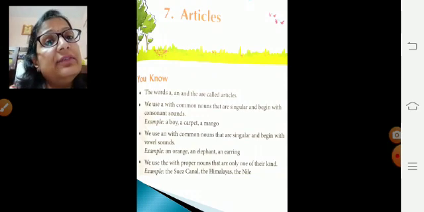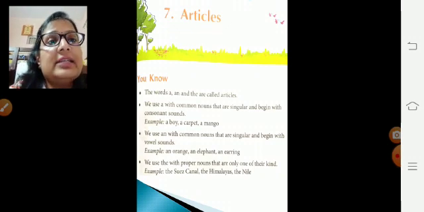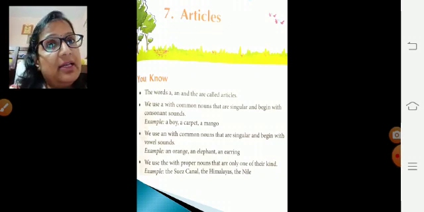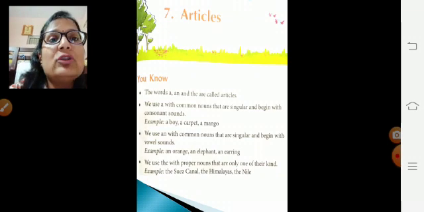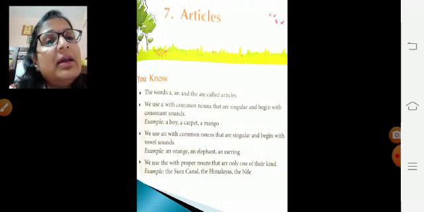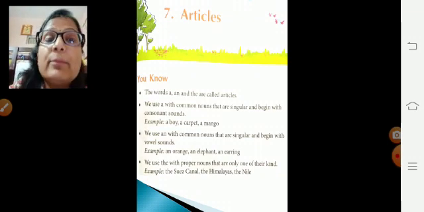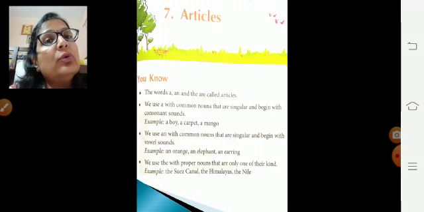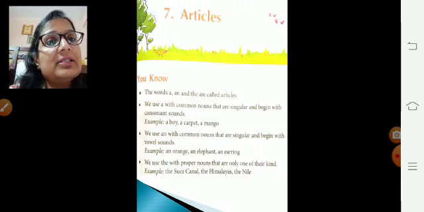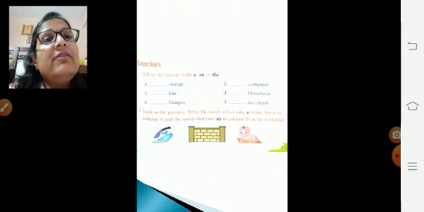We use the with proper nouns that are only one of their kind. So a and an are used with common nouns that are singular, and the is used with proper nouns that are only one of their kind. For example, the Suez Canal, the Himalayas, the Nile. Okay, now fill in the blanks with a, an or the.